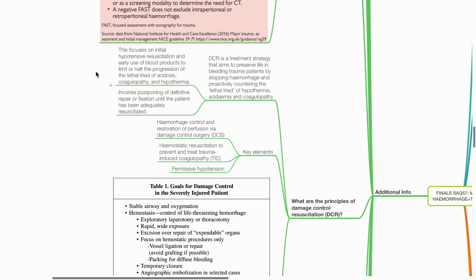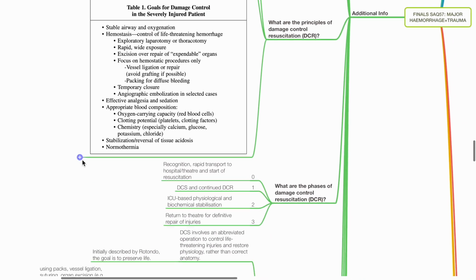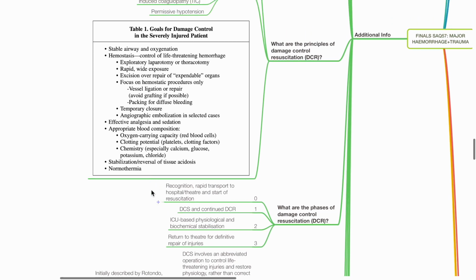Key elements of DCR include hemorrhage control and restoration of perfusion via damage control surgery, DCS, hemostatic resuscitation to prevent and treat trauma-induced coagulopathy, and permissive hypotension. What are the phases of DCR? Phase 0, recognition, rapid transport to hospital theatre and start of resuscitation. Phase 1, DCS and continued DCR. Phase 2, ICU-based physiological and biochemical stabilization. And Phase 3, return to theatre for definitive repair of injuries.